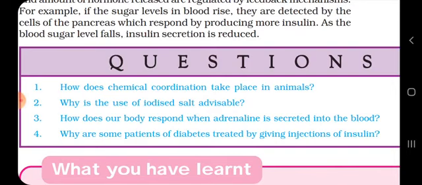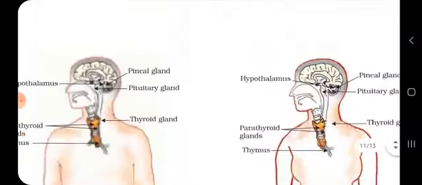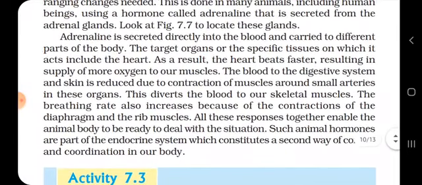Third question is, how does our body respond when adrenaline is secreted into the blood? As I told you earlier, students, in the whole paragraph you need to write that adrenaline is secreted directly into the blood and carried to the different parts of the body. The target organs or specific tissues on which it acts include the heart. Heart beats faster, resulting in the supply of more oxygen to our muscles.